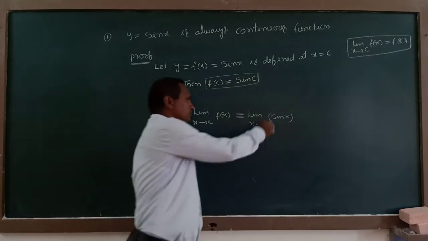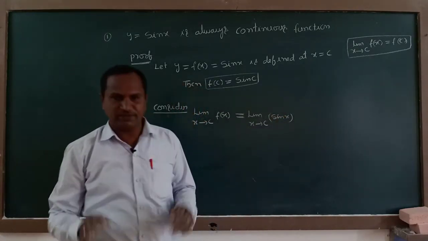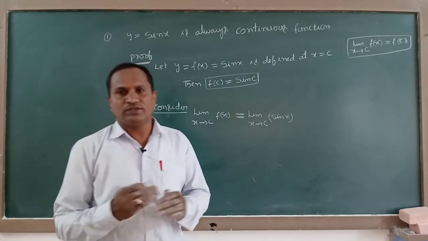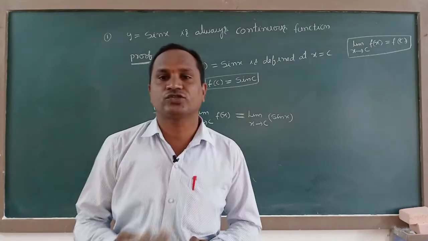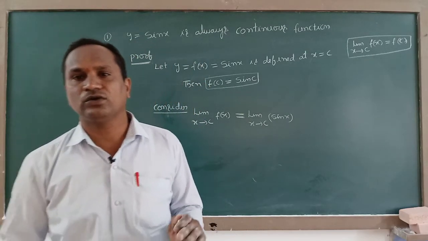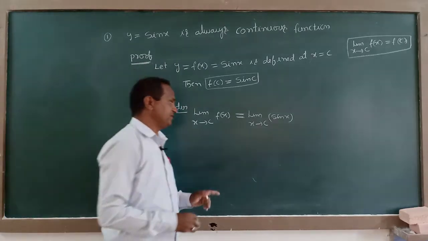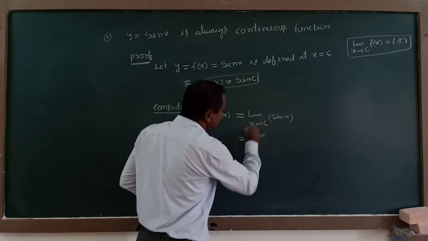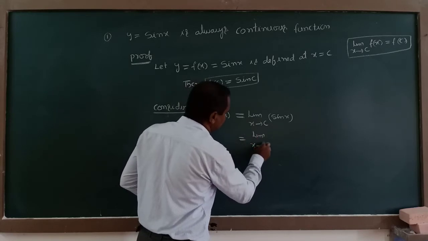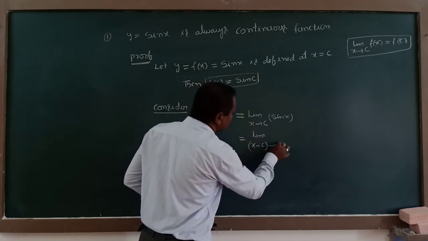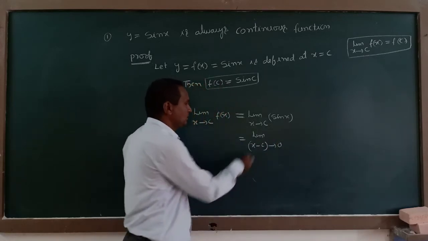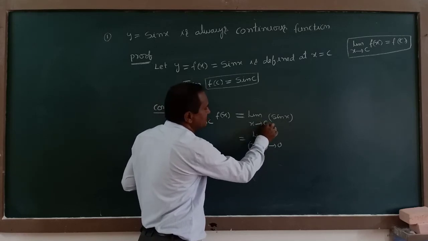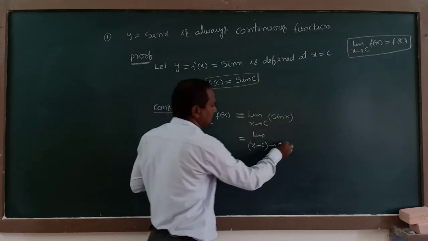Here we are going to apply a substitution method. With the help of the substitution method, we can show that the limit value is equal to the function value. Now we check this. Sending c to this side, it becomes x minus c tends to 0. If there is nothing else, we write 0 here, sin x.